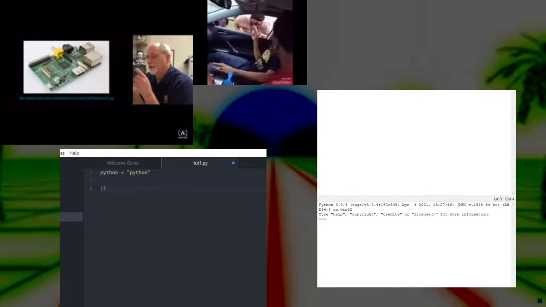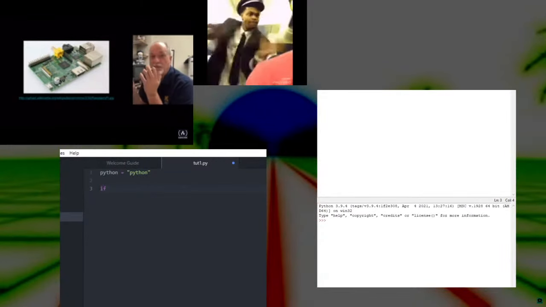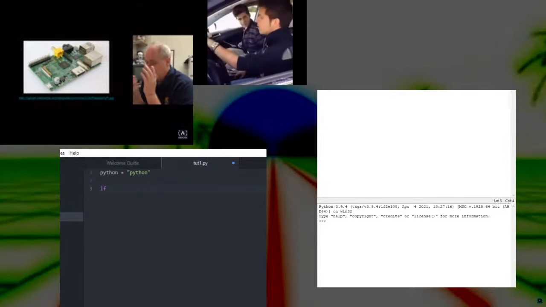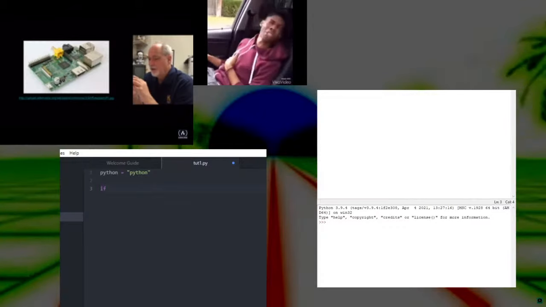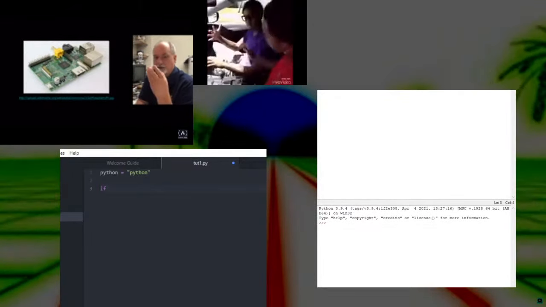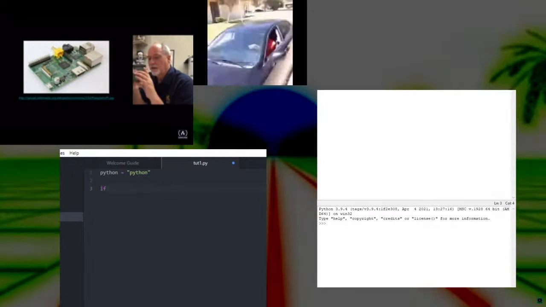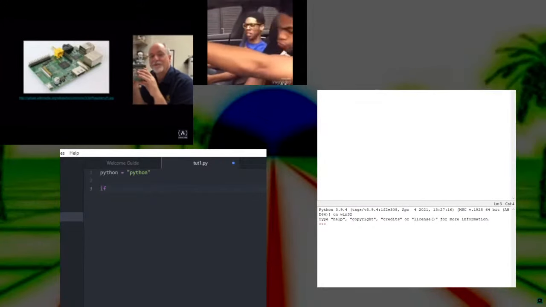The reason I like talking to you about hardware is because I want to be able to use words at some point and say, oh, secondary storage, or central processing unit, or random access memory, or peripherals, input devices. I want to be able to say those words, and I want you to be able to understand them. So I'll start with a little piece of hardware called the Raspberry Pi. The Raspberry Pi is a cute little single board computer. As we go forward, these things are smaller and smaller and smaller. And the interesting thing is that the architecture of these stays the same, but the number of components drops.